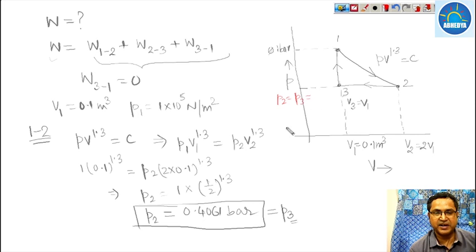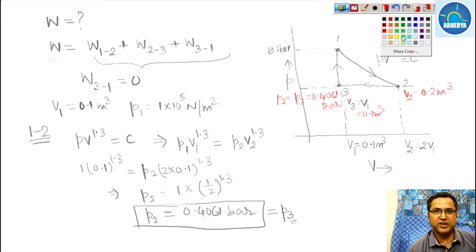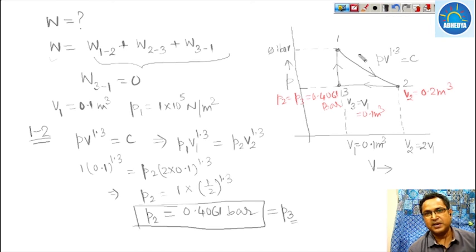I am writing it with a red pen, that is 0.4061 bar. Okay. Now V2 is equal to 0.2 meter cube, and V1 is equal to V3 is equal to 0.1 meter cube. Now, at each and every point we know the thermodynamic properties P and V. So now we have to calculate the value of work done for the different processes.